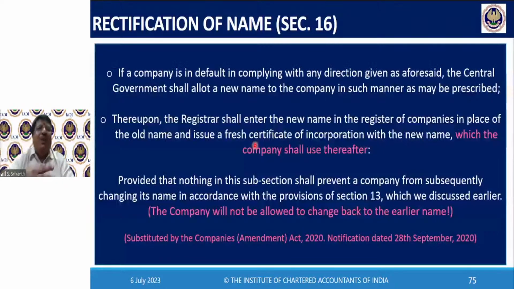See, what is the basic purpose of section 16? To prevent a company from being incorporated with a name which is too nearly resembling or identical with the name of another company, or a trademark which is registered. It gives an opportunity to the trademark owner to complain within 3 years. And then the RD, if he is satisfied, will direct the company to change the name. The company shall do so within 3 months by passing an ordinary resolution. If they don't do that, there will be a penalty. And the regional director will select a name and will change the name of the company compulsorily. That's it. In 5 to 6 lines, we can summarize section 16.